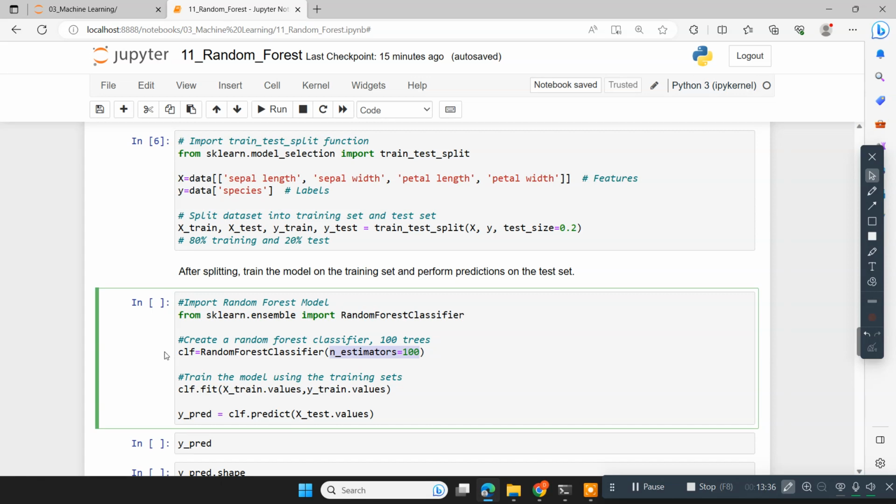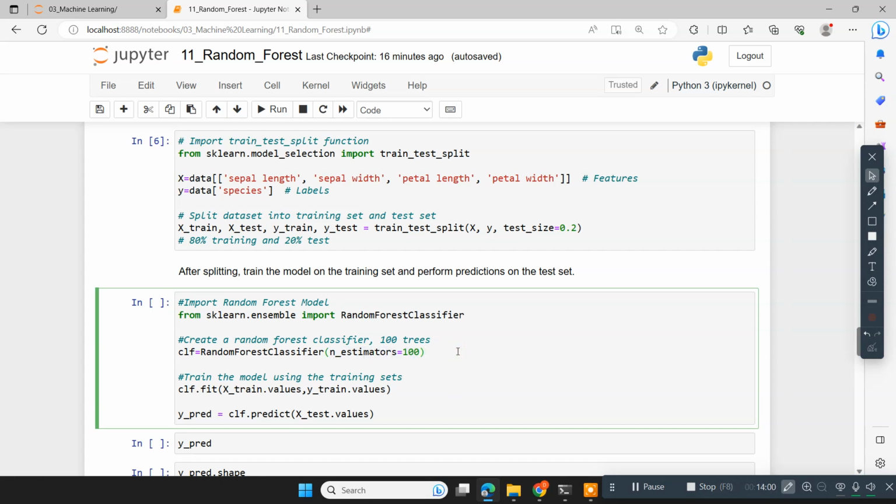This is the parameter to the class. clf is the model name, meaning classifier, equal to RandomForestClassifier, and it takes the parameter n_estimators, meaning how many decision trees are going to be part of the forest. So 100 decision trees, and this is a configurable value.